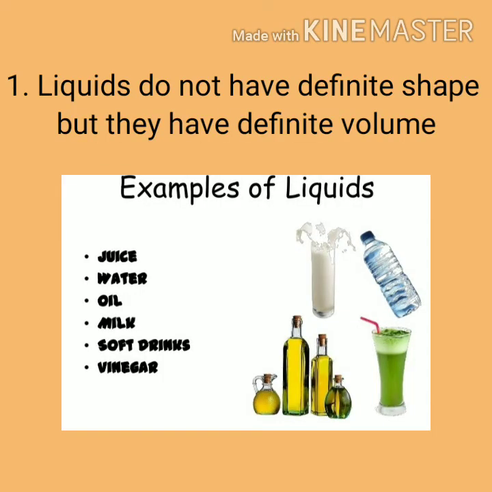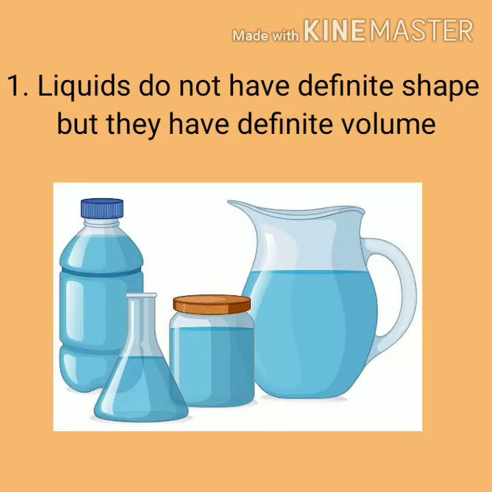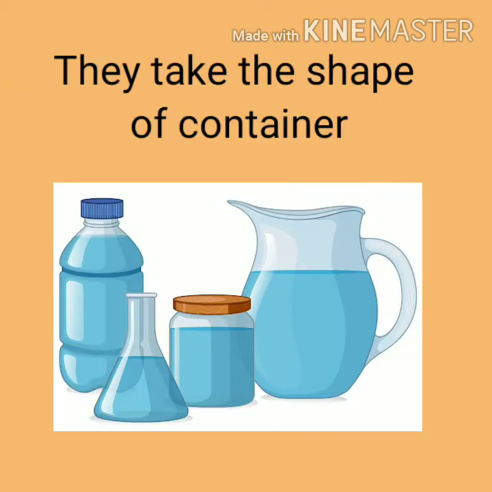But when we move to the properties of liquids, we will see that liquids do not have definite shape but have definite volume. In a liquid, the molecules are close together, yet they are free to move around and slide. Why? Because there is little space between the molecules of liquids. Hence liquids do not have definite shape. They take the shape of their containers. If you put it in a bottle, it will take the shape of the bottle. If you put it in a jug, it will take the shape of the jug.